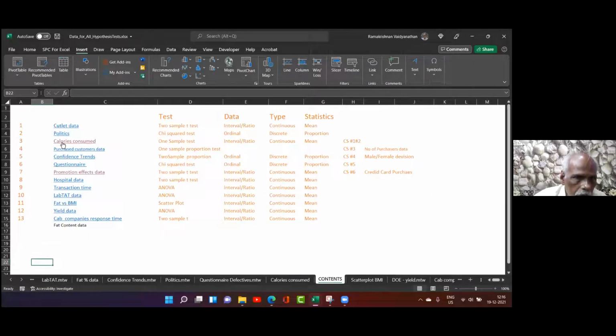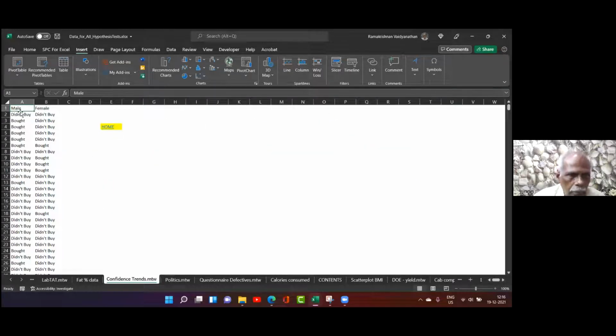Here, what is this? Promotion effect, male, female, right? There are 4 cells. This is how male, female. So I will ask a question, and he will say did not buy or bought. Likewise, female also will say did not buy or bought. Any one of these things, she will say. Now you see the data. Yes or no? Clear? Yes, sir.